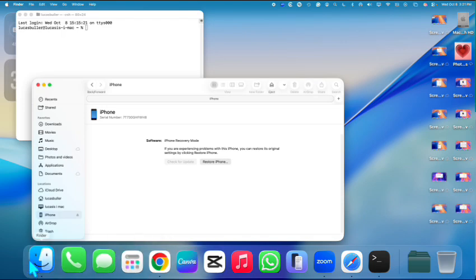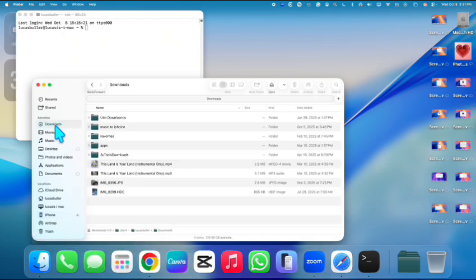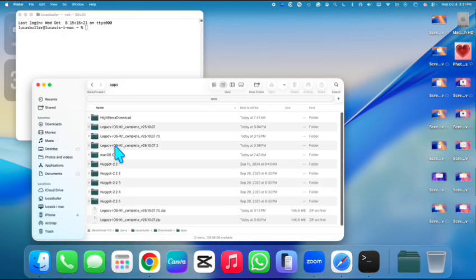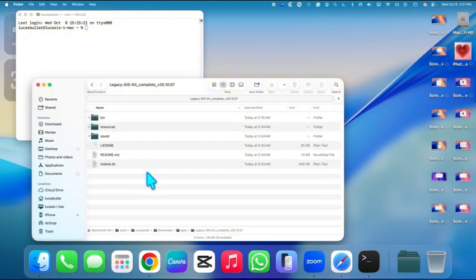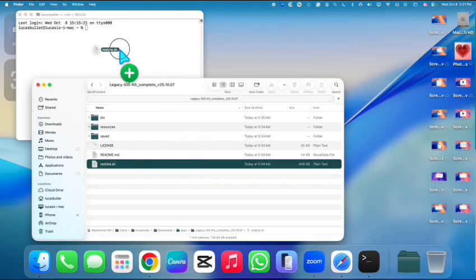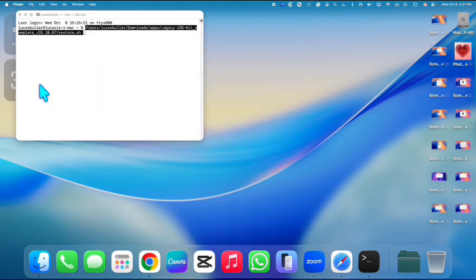So let's go into Finder right here. Let's go to my downloads, my apps, and then Legacy iOS Kit. We need to go into the folder, and you do not just drag in the Legacy iOS Kit, you need to drag in the restore.sh file. So we're just going to grab that file and put it in there. Now we're done with the terminal, I believe.